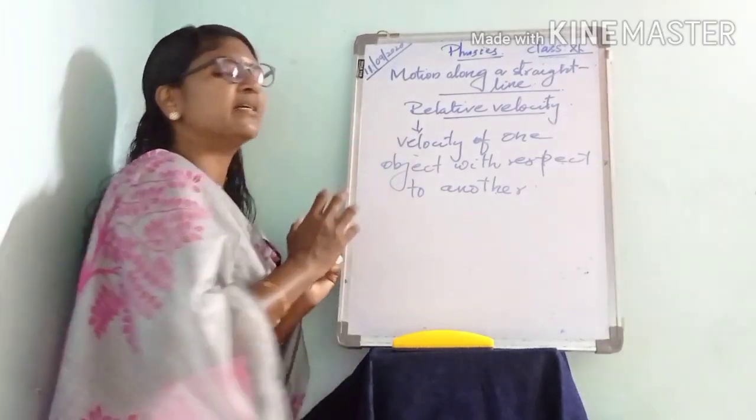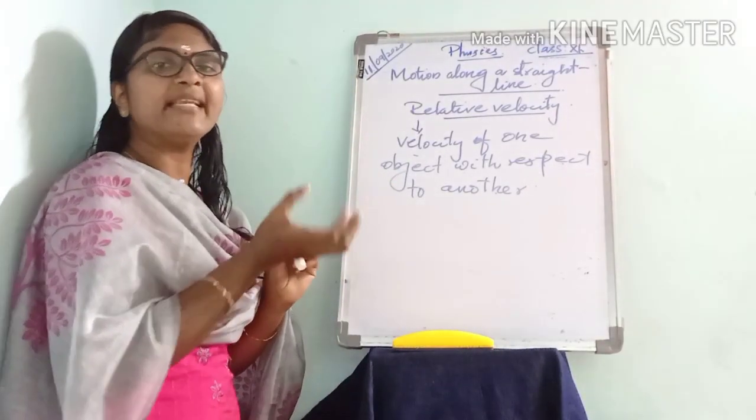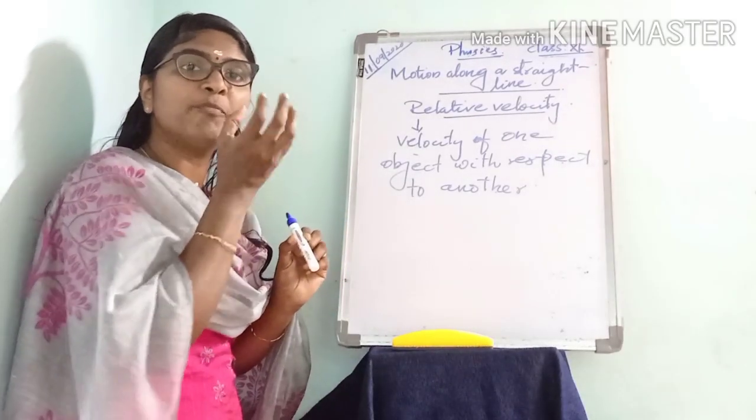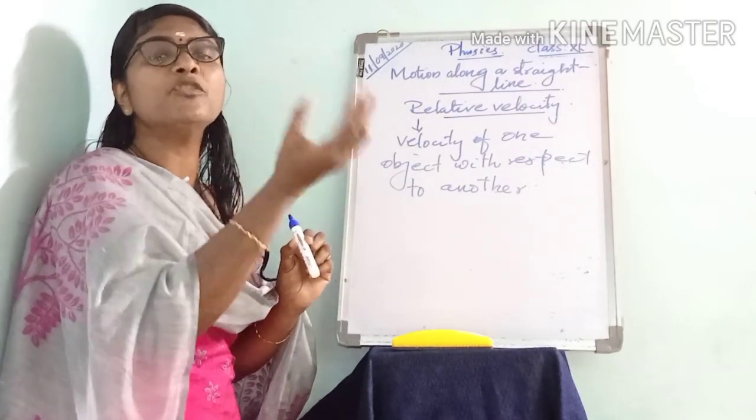Then how can we measure this relative velocity? It can be measured as the rate of change of position of one object with respect to another.